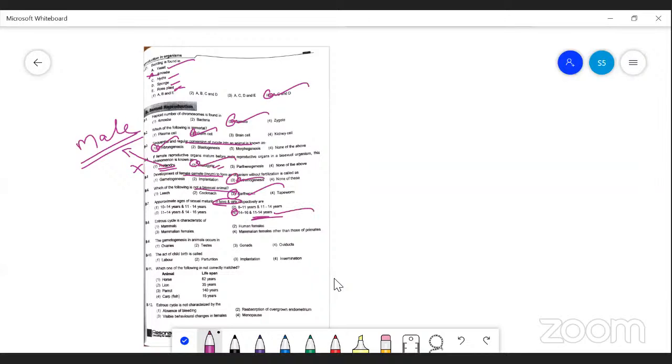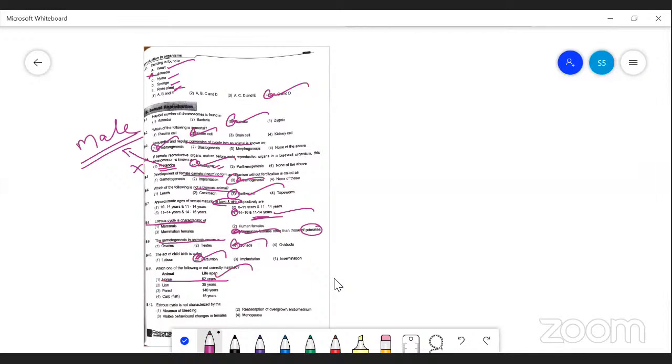Estrous cycle is a characteristic of mammals other than primates. It's also like a menstrual cycle. Gametogenesis in animals occurs in gonads. The act of childbirth is called the parturition process. And lifespan is also another important question.